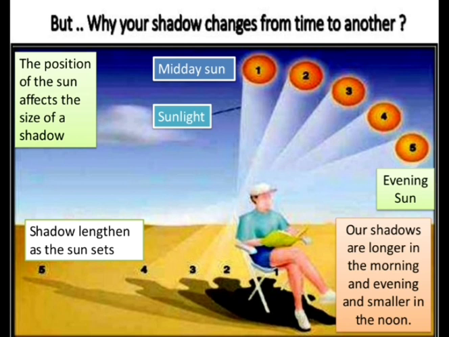While in the evening, what will happen? The sun is at a lower level, due to which this man will block more rays, and due to which a long shadow will be formed. Hence, as the sun sets, the shadow also increases, or the length of the shadow increases.